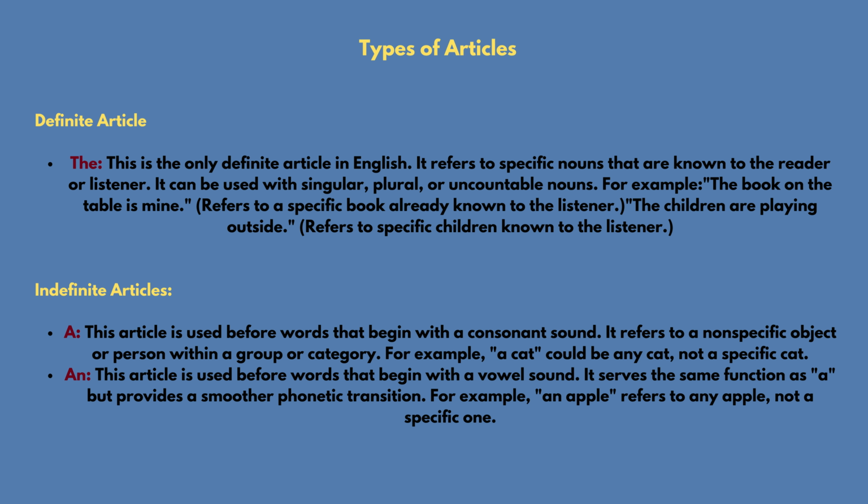Types of articles. Definite article: "the". This is the only definite article in English. It refers to specific nouns that are known to the reader or listener. It can be used with singular, plural, or uncountable nouns. For example, "The book on the table is mine" refers to a specific book already known to the listener.